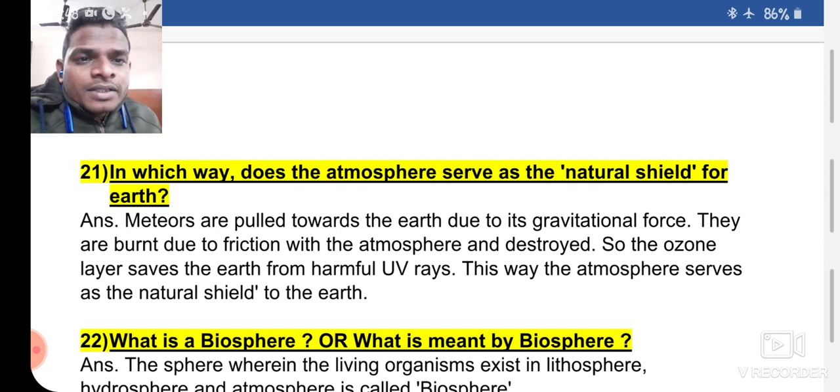Number 21. In which way does the atmosphere serve as the natural shield for the earth? Natural shield. Okay, meteors are pulled towards the earth due to the gravitational forces. They are burnt because of the friction when they enter the atmosphere and are destroyed. The ozone layer saves the earth from the harmful UV rays. I have explained this to you. So in this way the atmosphere serves as the natural shield to the earth.